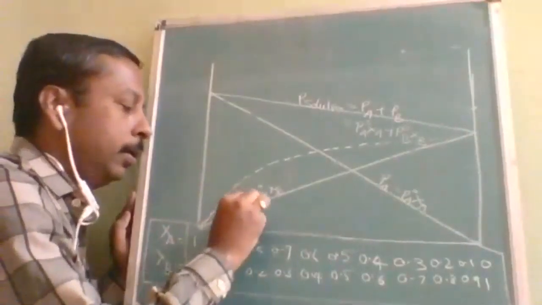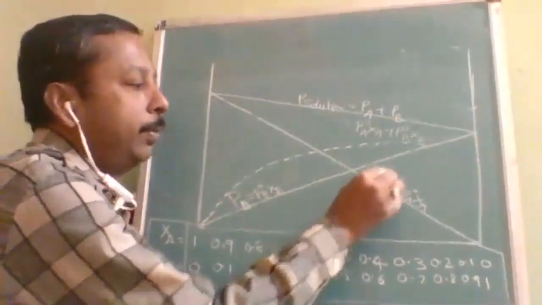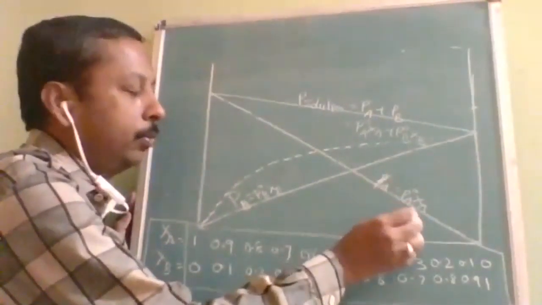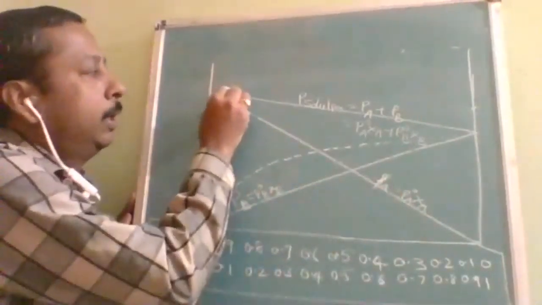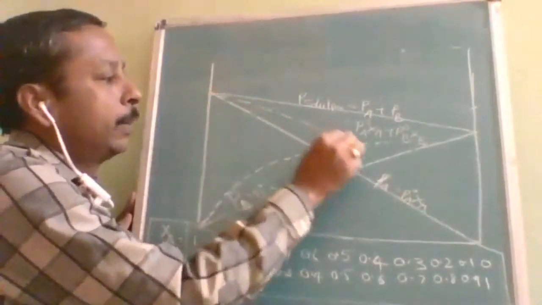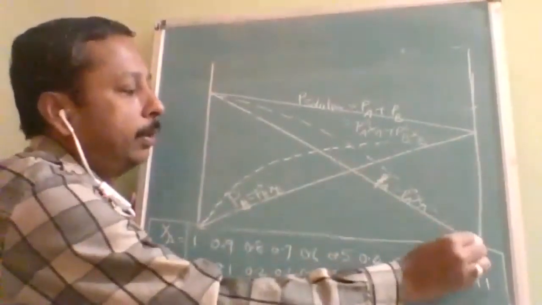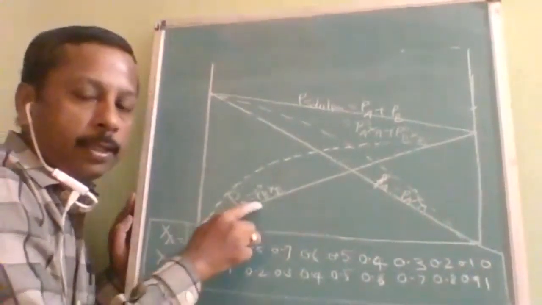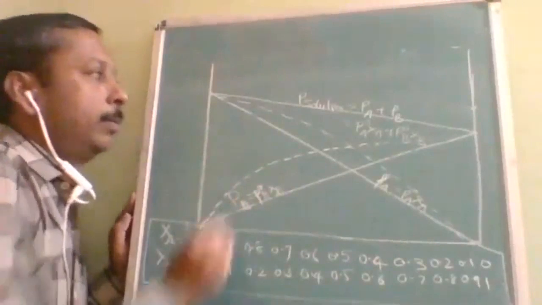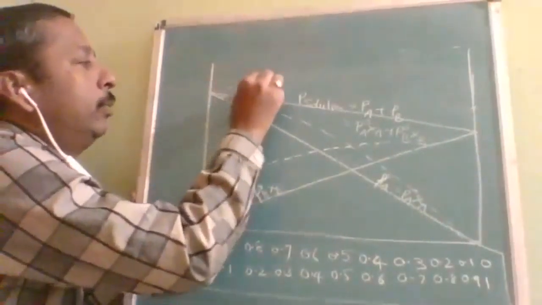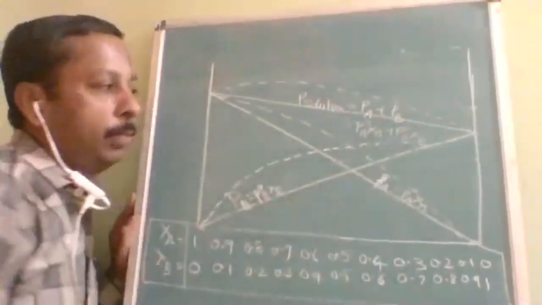PB is greater than P naught B into XB, and PA is equal to P naught A into XA, then it will be a straight line. But PA is greater than, so it will be above this. PA is greater than P naught A into XA, PB is greater than P naught B into XB. So obviously, if both are greater than, then the sum also is going to be greater than.